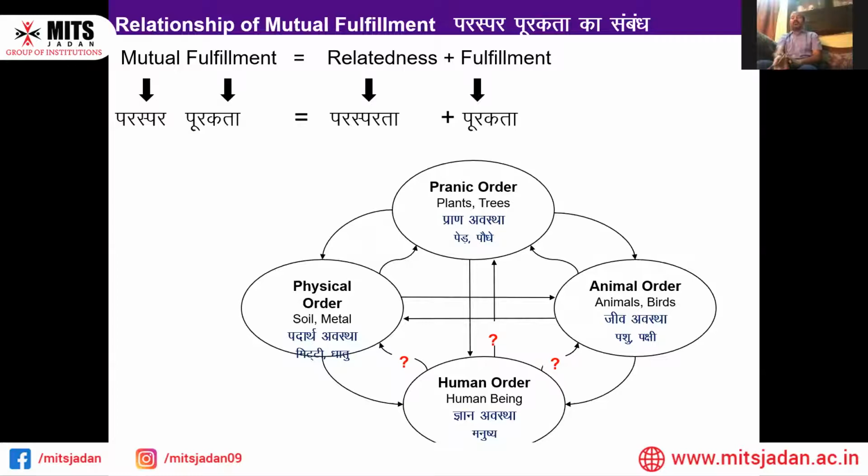And I need not explain, because in the lockdown period we are preparing these lectures because of the coronavirus. And we are very well informed why the coronavirus came into existence. So undoubtedly, we can see the bold red question marks. These question marks are not present in the first three orders, but they are present with the human order. What are human beings going to give back? So here we are not feeling the feeling of relatedness. We are not mutually fulfilling. So this diagram is going to tell us, and this is very important.